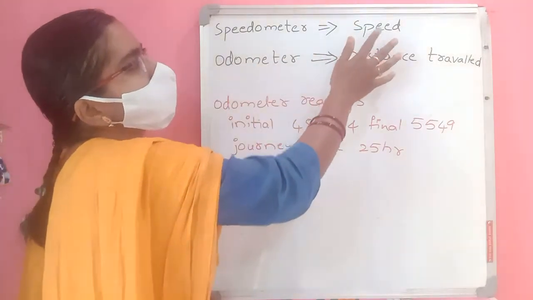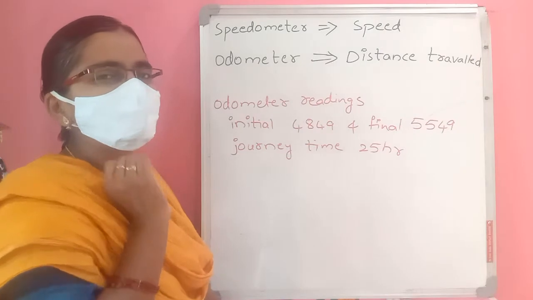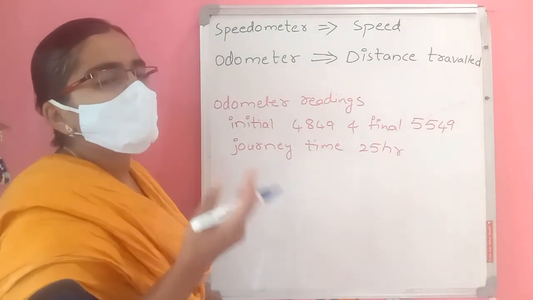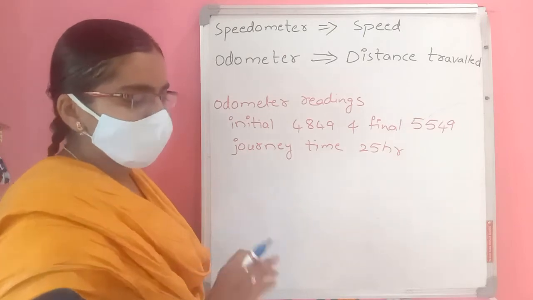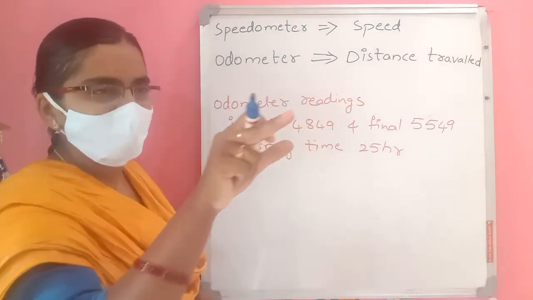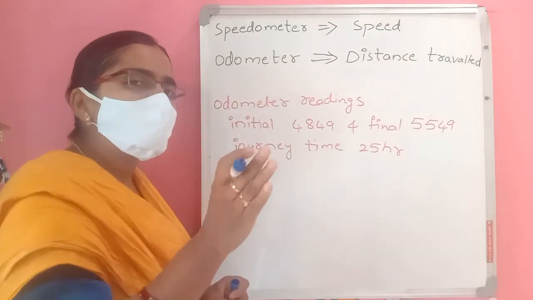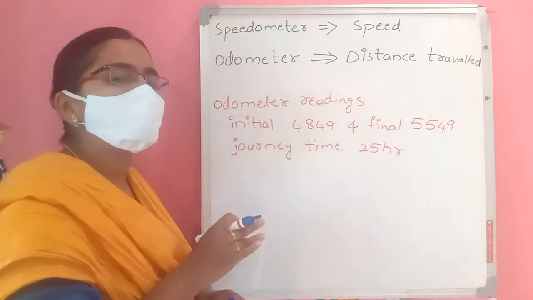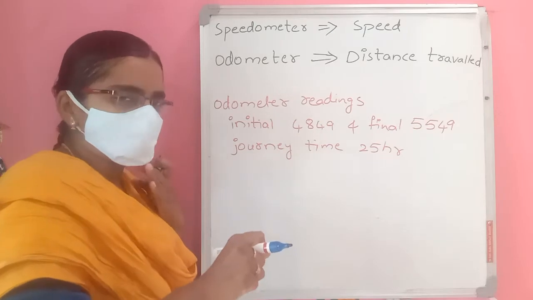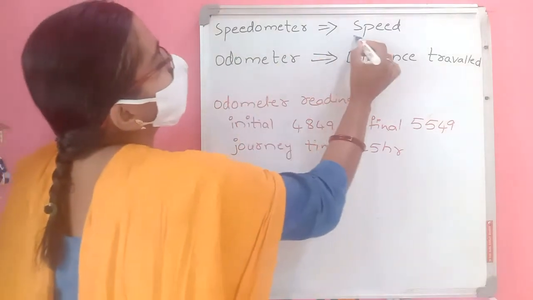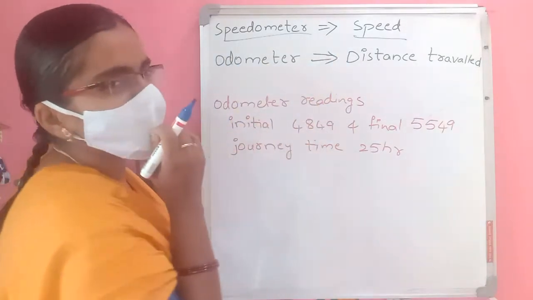Speedometer shows the speed, meaning at that instant of time, with how much speed we are traveling. It shows the reading 50, 60, 70, or we can decrease the speed slowly: 50, 40, 30. When you stop the bike or car, it reaches 0. So what shows the speed is called the speedometer.